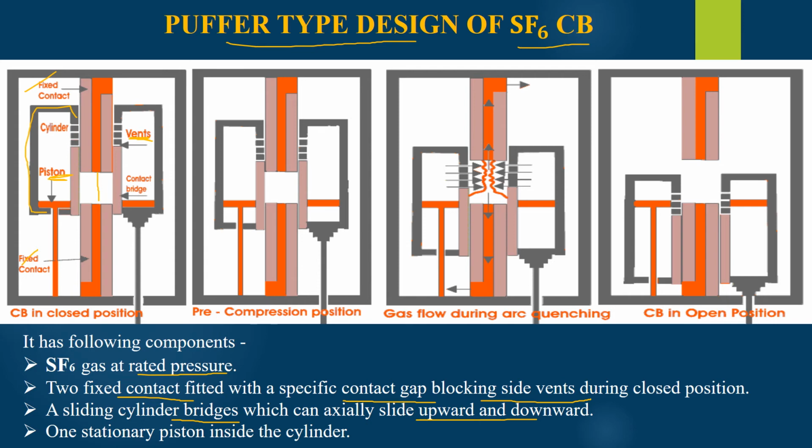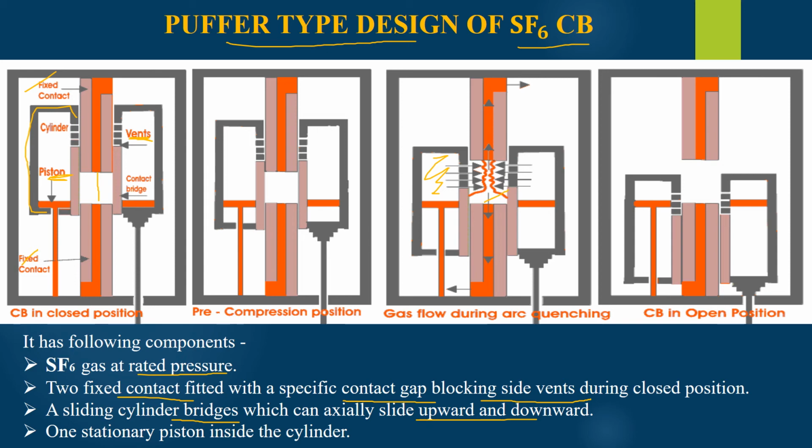Now the cylinder bridge will move to such a position that these vents will get open, and the SF6 gas which is stored here, pressurized and compressed, will now be inserted between the contact gap of the two fixed contacts. This SF6 gas released here will now quench the arc,